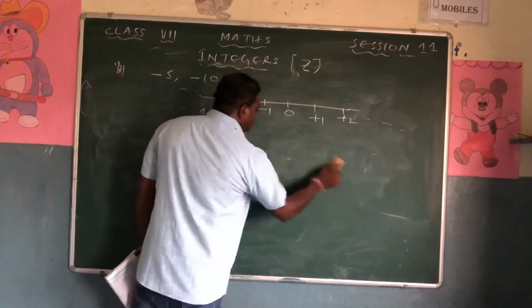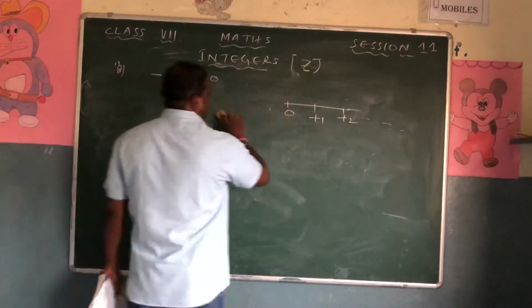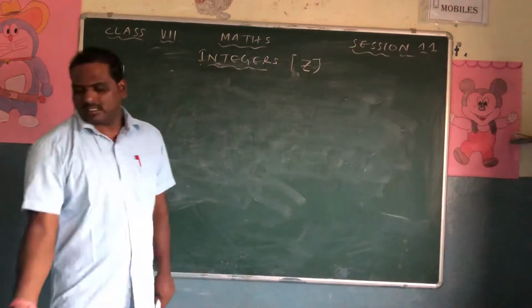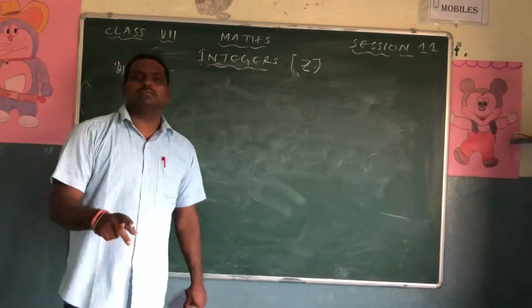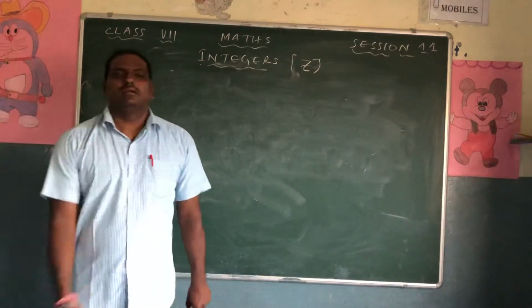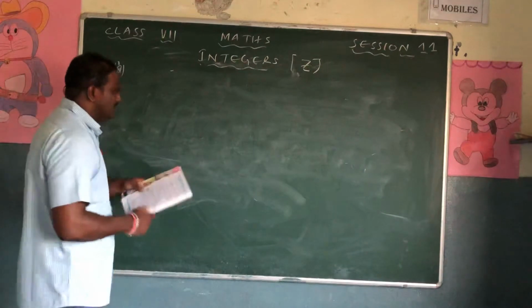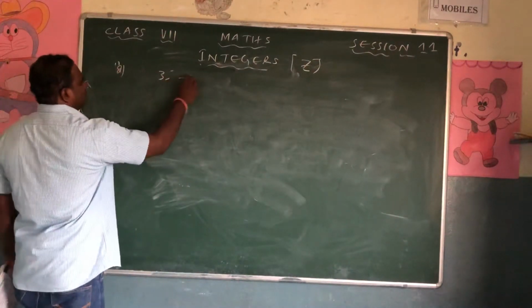So whenever, three types of questions will be there. The first one is between two negative numbers. The second question is between one positive and one negative. The third question is between two positive numbers. Now look at the second question: 3 and minus 2. This is the question.